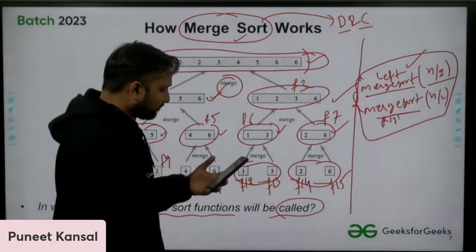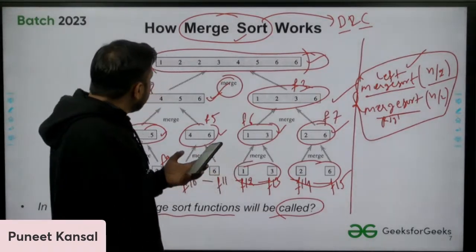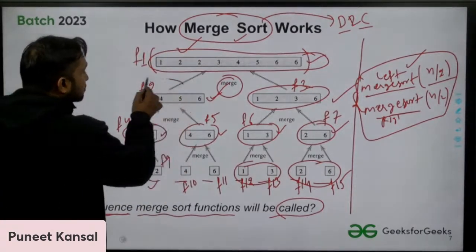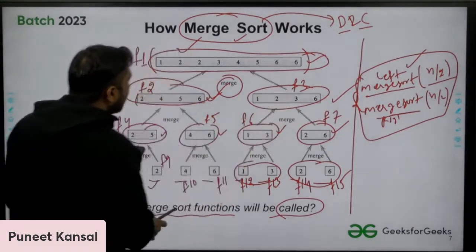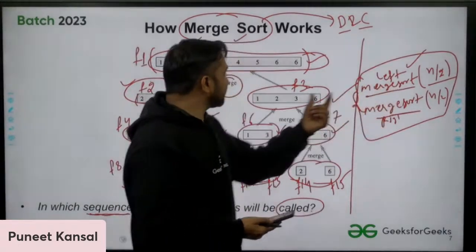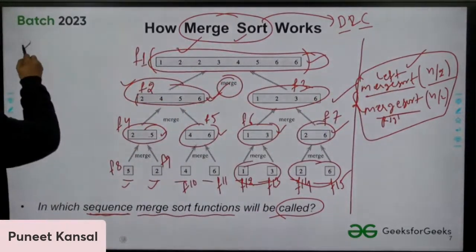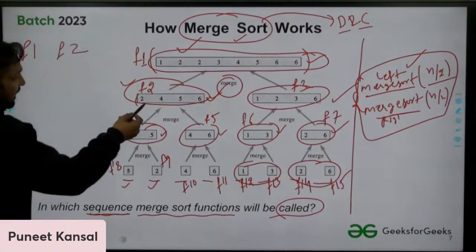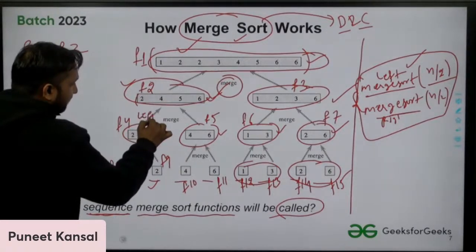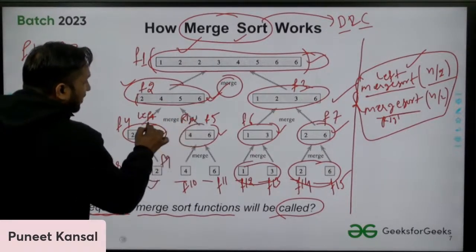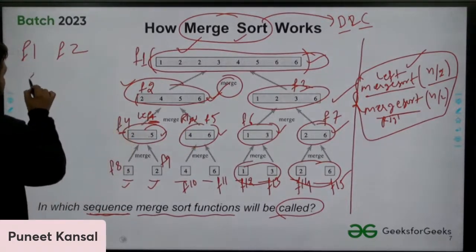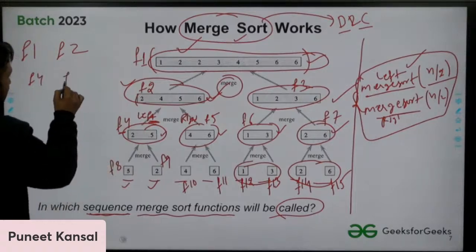That's great. From Gate Aspirant 2023, he is saying that f1 will execute first. Definitely, this is our main function. Now we call two sub functions, this function and this function, but the left function will be called first. F2 will be called first. This will be the left function. So first we called F1, then F2. After that, again the sub 2 functions will be called. One is left function, one is right. Before left is complete, we cannot execute the right one. Okay, so F4 will execute, then F8 will execute.